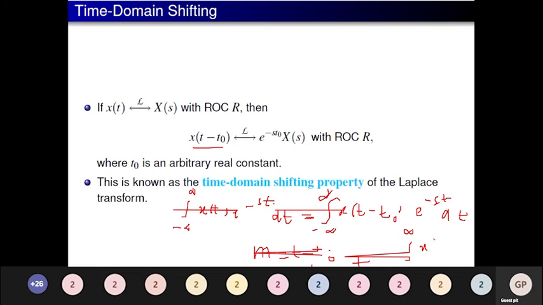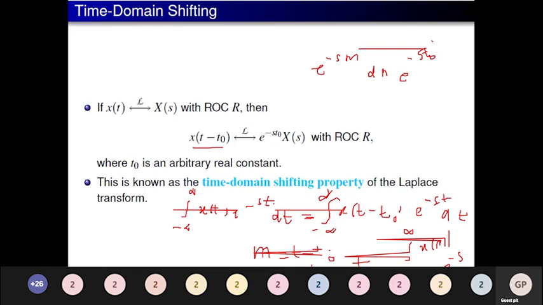Instead of t minus t naught, I have x of m, and e to the power minus s, instead of t, m plus t naught. Now I split this integration. I will have e to the power minus s m as the first term, dm, and the second term e to the power minus s t naught.